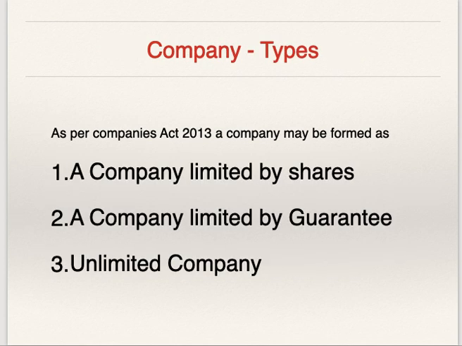Types of company. As per Companies Act 2013, company may be formed as company limited by shares, company limited by guarantee, unlimited company. Memorandum of Association specifies the liability of shareholders.